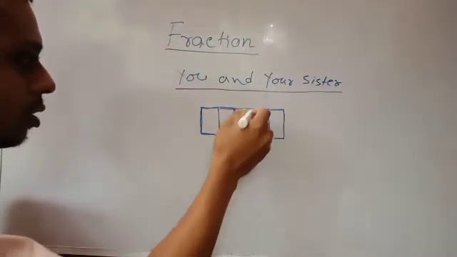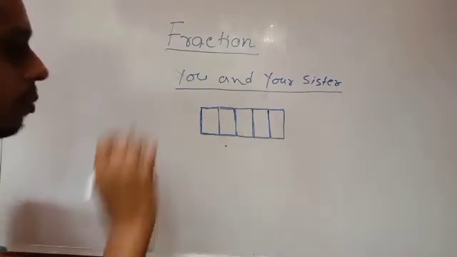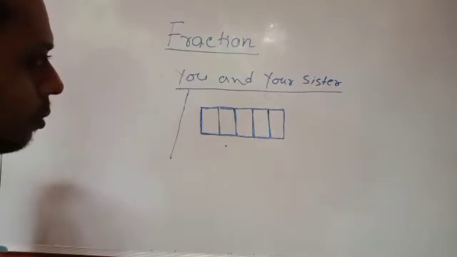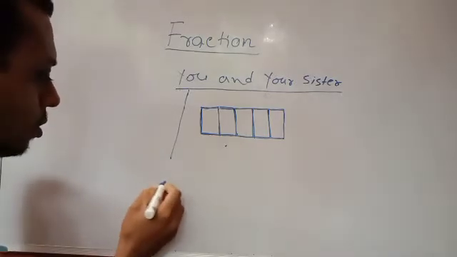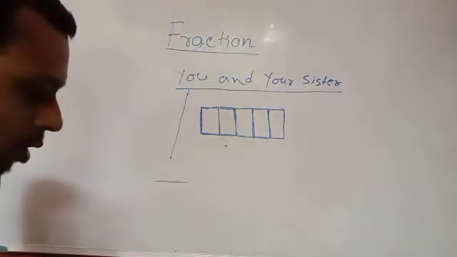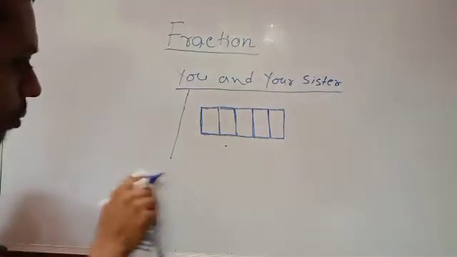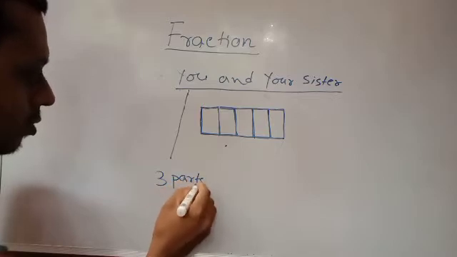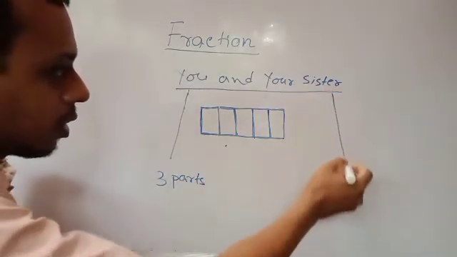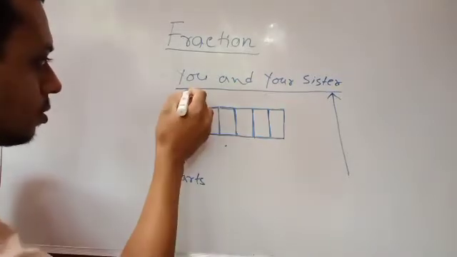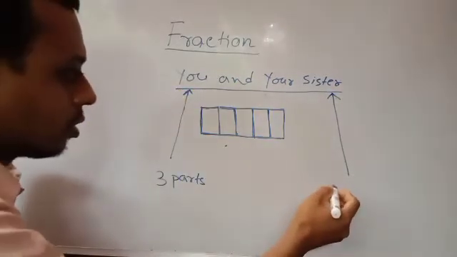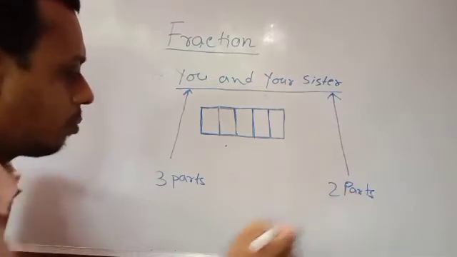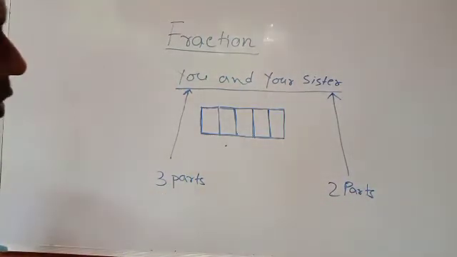Now, your mother is giving you, suppose, 3 parts, and she is giving your sister, suppose, 2 parts. Altogether 5 parts: 3 parts plus 2 parts.